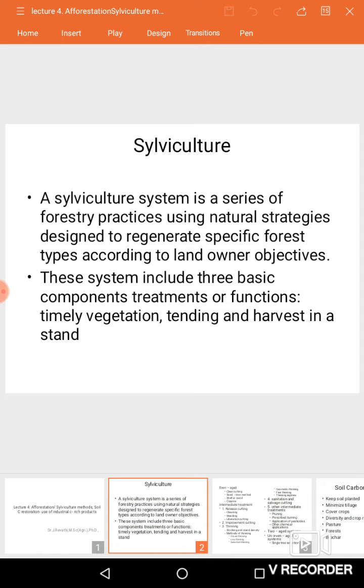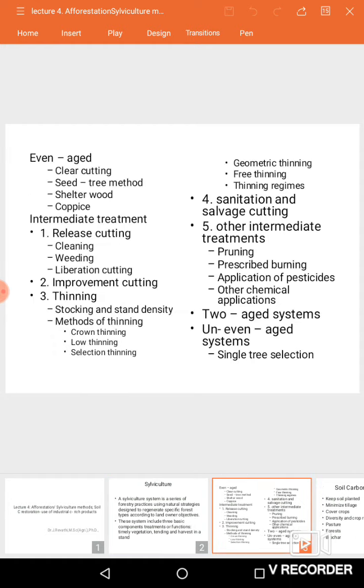And this silviculture system is classified into several components or treatment methods, like timely vegetation tending, meaning treating or harvesting a stand at a proper time. This system is classified as evenly aged system, intermediate treatment, two aged system, and unevenly aged system. First we have the evenly aged system.